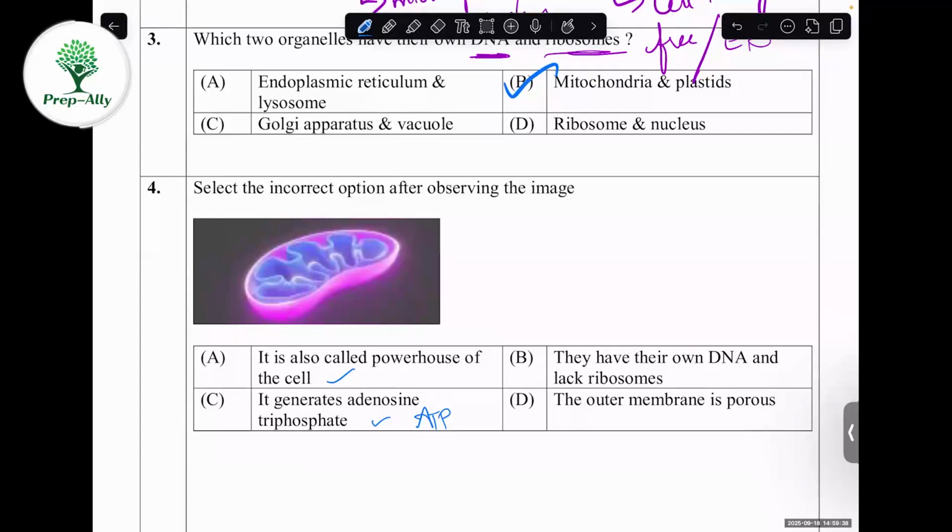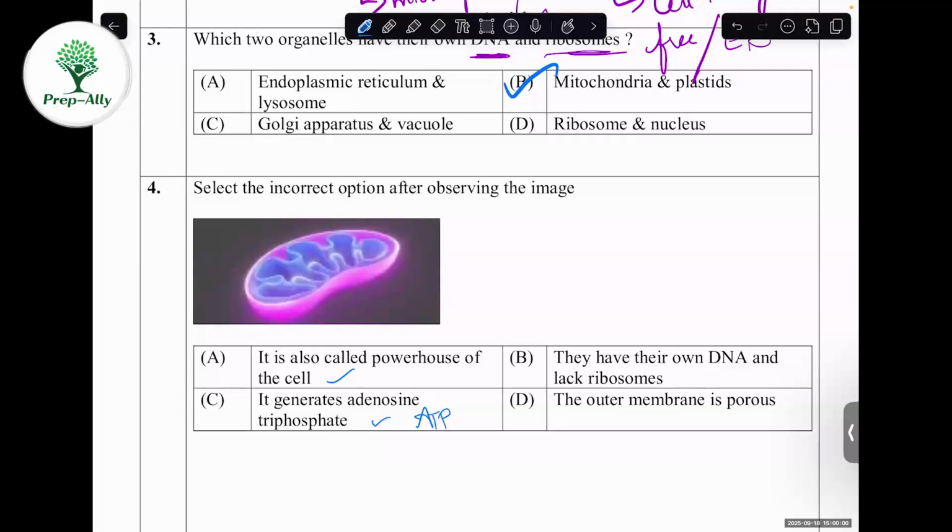But here they have given that they lack ribosomes. That's not correct.